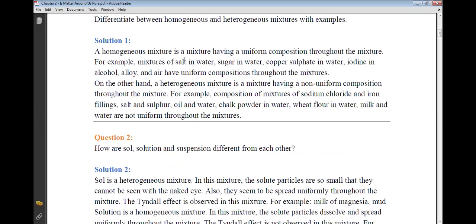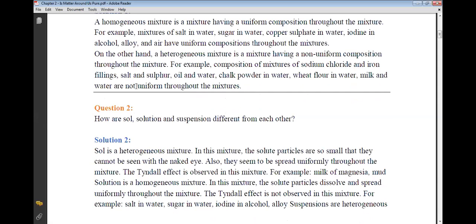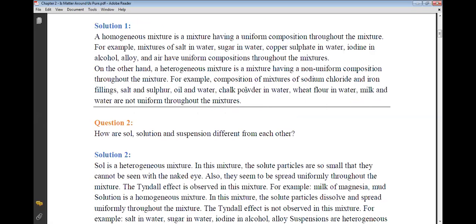For example, mixtures of salt in water, sugar in water, copper sulfate in water, iodine in alcohol, alloy, and air have uniform compositions throughout. On the other hand, a heterogeneous mixture has a non-uniform composition throughout. For example, mixtures of solid sodium chloride and iron filings, salt and sulfur, oil and water, chalk powder in water, wheat flour in water, milk and water are not uniform throughout the mixtures.